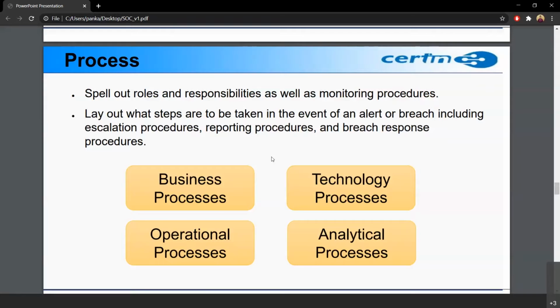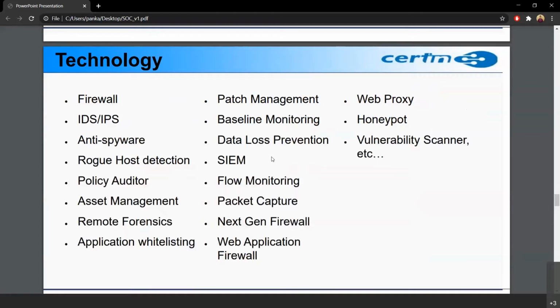Then we come on to the third pillar, that is the technology. So these are the technology tools that are part of SOC. So firewall we all know. So firewall basically blocks the connection that we don't want. Then there is IDS, IPS. So IDS is intrusion detection system, IPS is intrusion prevention system. So these are basically security devices that detect or prevent, depending on their function, if an intrusion has occurred or not. Then anti-spyware we all know, antivirus software. So not going into that.